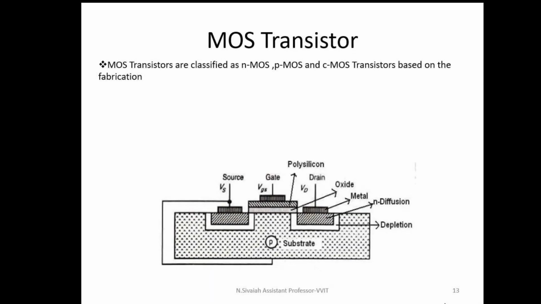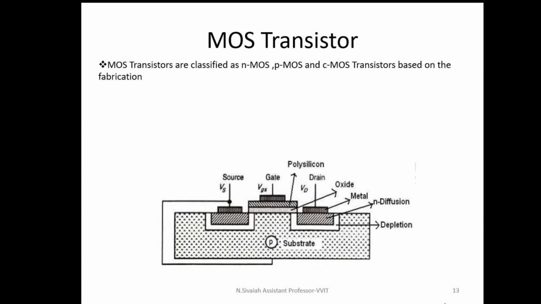MOS transistors are of two types only: depletion MOSFET and enhancement MOSFET. In VLSI design, we prefer only enhancement MOSFET because there are some drawbacks in the depletion MOSFET. In depletion MOSFET, the channel is already formed. That means depletion MOSFET is by default in the on position, but we prefer the default off position only.